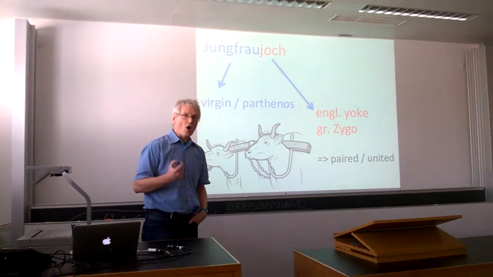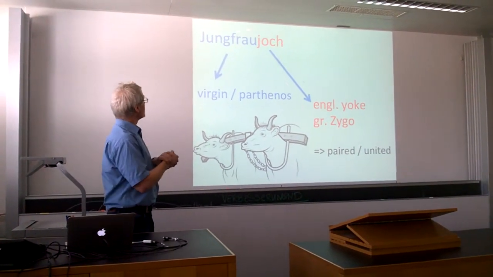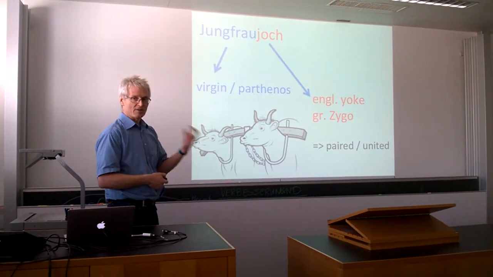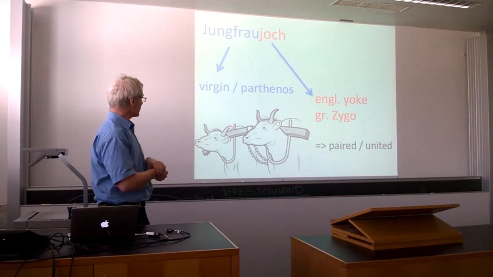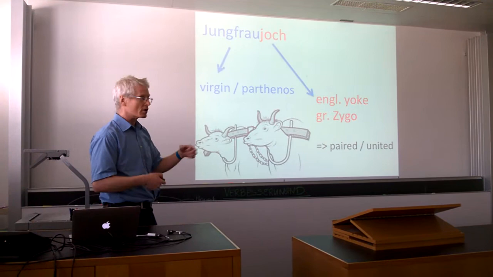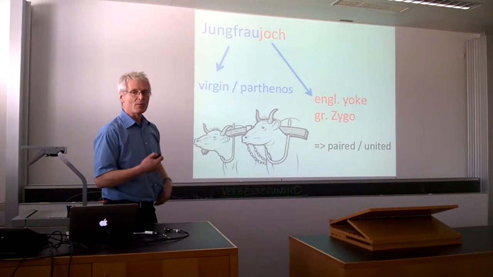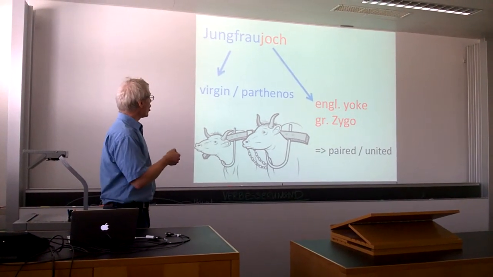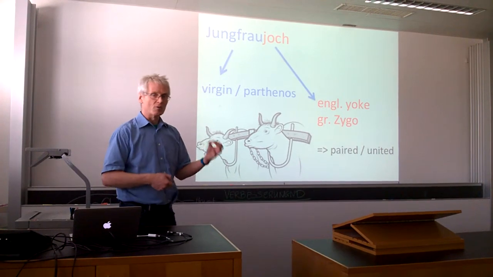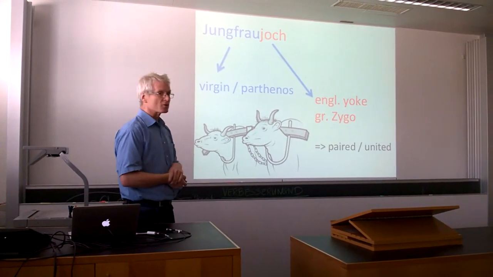So, well, Joch is a kind of old German word. The English word, yoke, is very close to it. It means something like two oxen that are put into a yoke. They are united by this instrument and they can pull a plow or something. So, Joch means yoke. The Greek word is zygon. So, zygon is the Greek word for yoke, and it means paired or united.